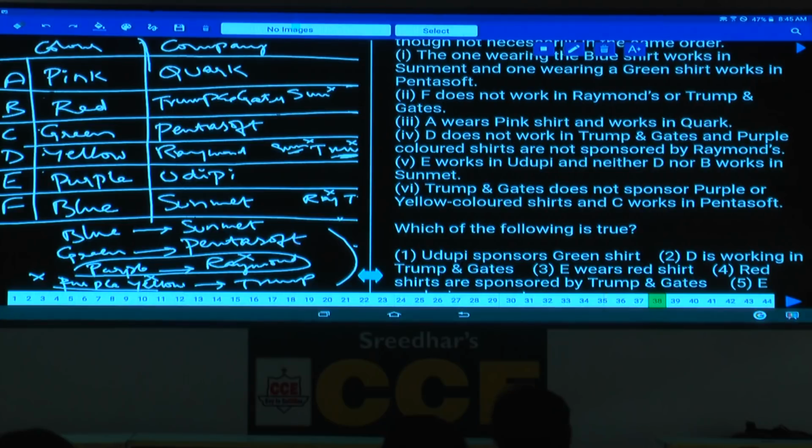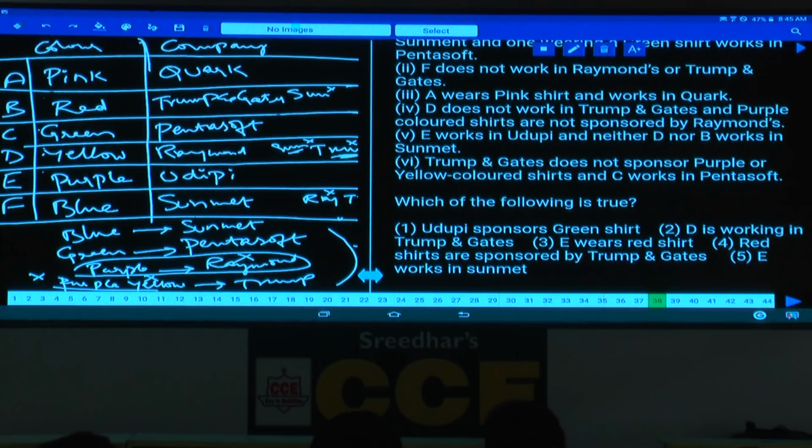Then question number 38. Which of the following is true? Udupi sponsors green is false. D is working in Trump and Gates, that's also false. E wears red shirt, that is false. And red shirts are sponsored by Trump and Gates, definitely true. That is choice 4.